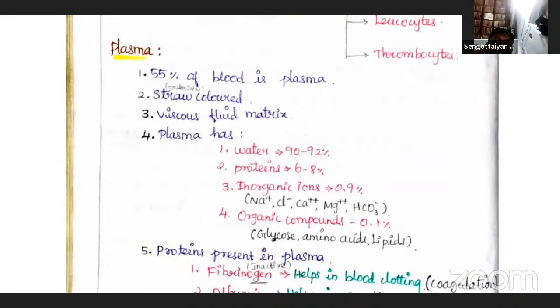Plasma contains three classes of proteins. What are they? Fibrinogen, globulins, and albumins. Fibrinogens are needed for the clotting or coagulation of blood. Fibrinogen is a clotting factor involved in the coagulation of blood.